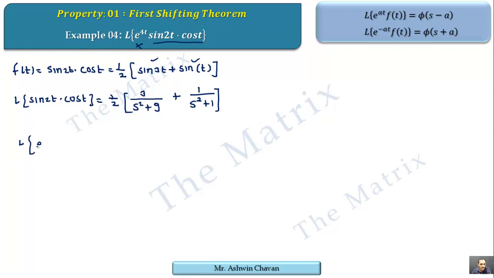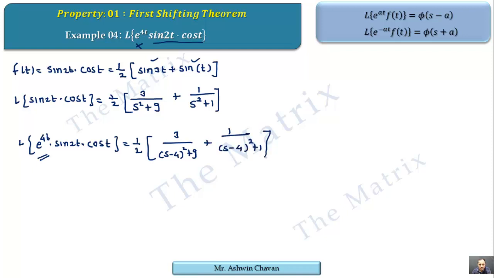You can see the left side is slowly becoming our given function, and the right side contains all the effects of the properties available in the example. So e raised to 4t's effect on the right side is what? Every s of the right side is replaced by s minus 4. So it will be half of 3 upon (s minus 4) square plus 9, plus 1 upon (s minus 4) square plus 1.